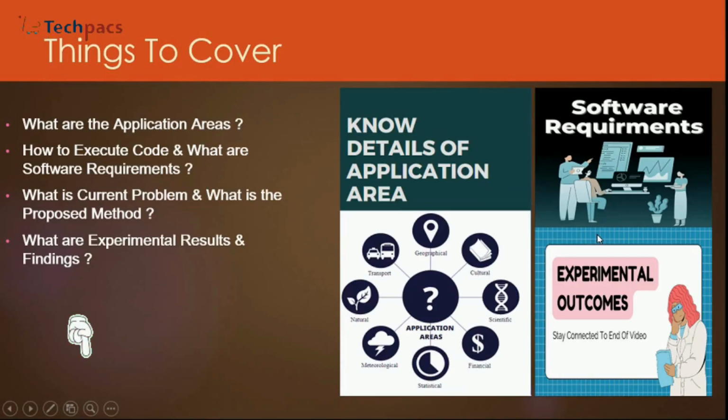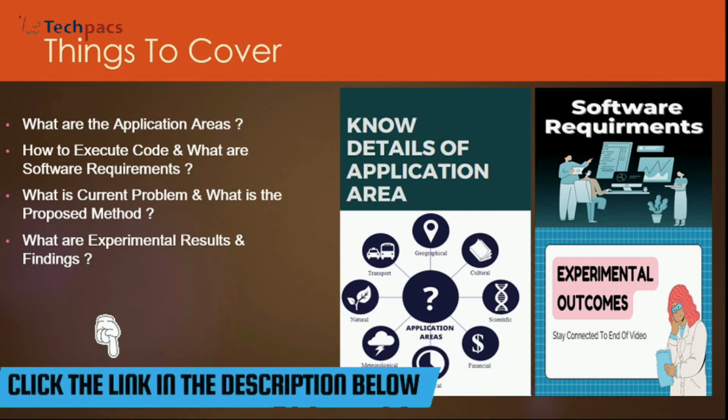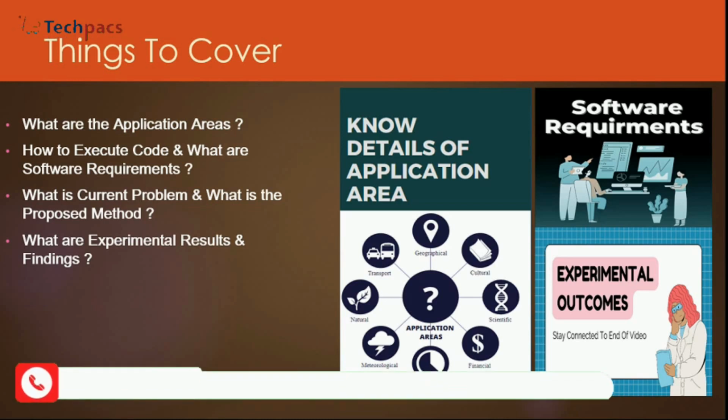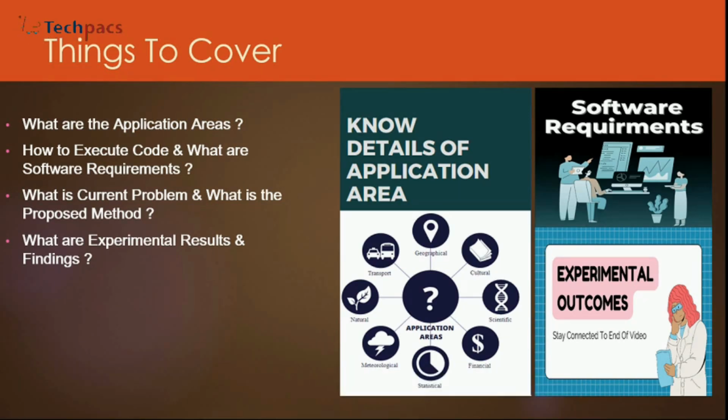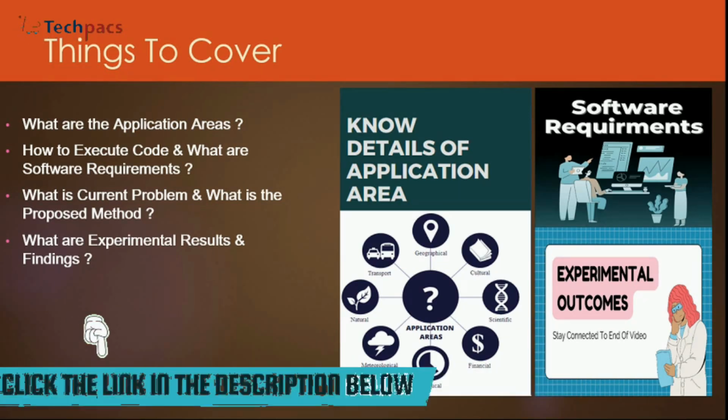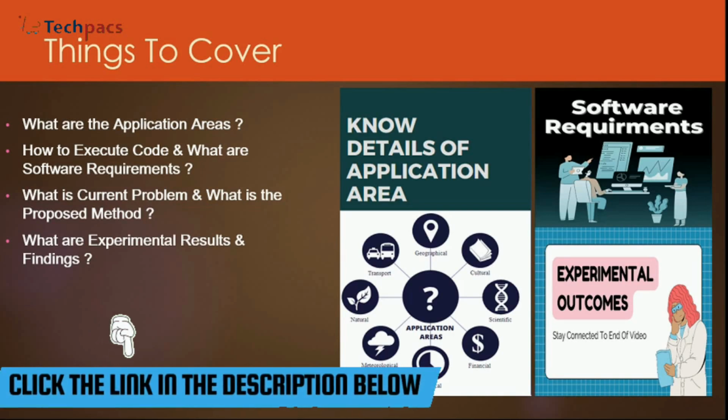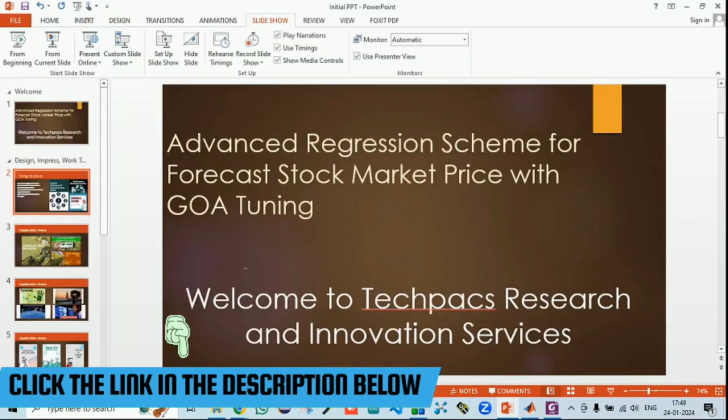In this video, initially we will discuss the application areas where forecasting models can be used and can be realistically implemented. Then, for the code we have designed for stock market prediction, how to execute it and what the software requirements are. Further, we will discuss what exactly the current problems and current systems are, and how we overcome them by proposing the method. We will also give an overview of the proposed method. Finally, the experimental outcomes and findings will be discussed. So let's start with the application areas.